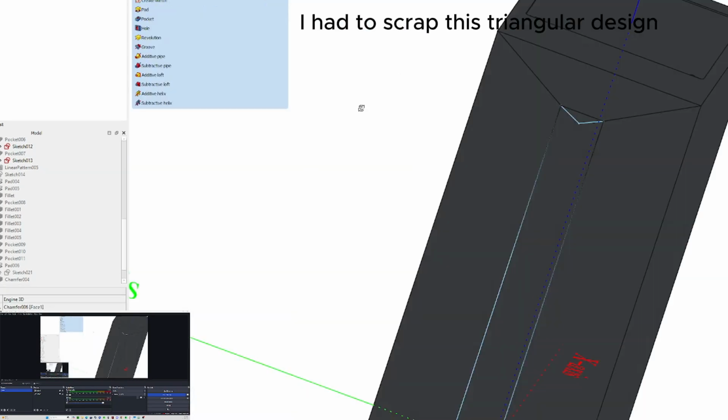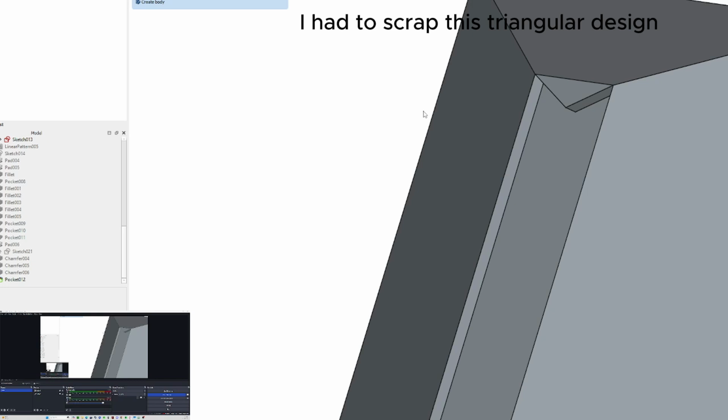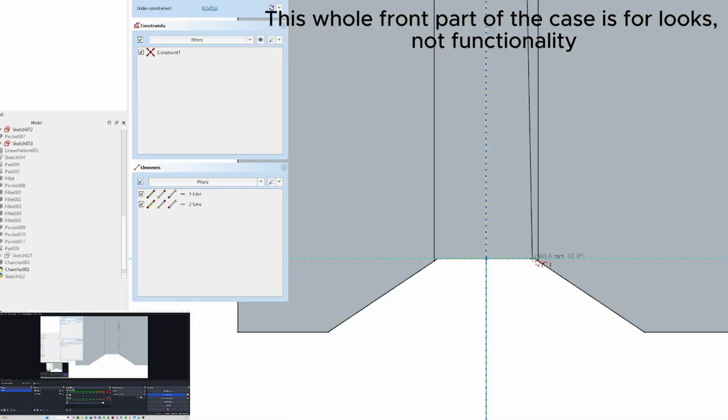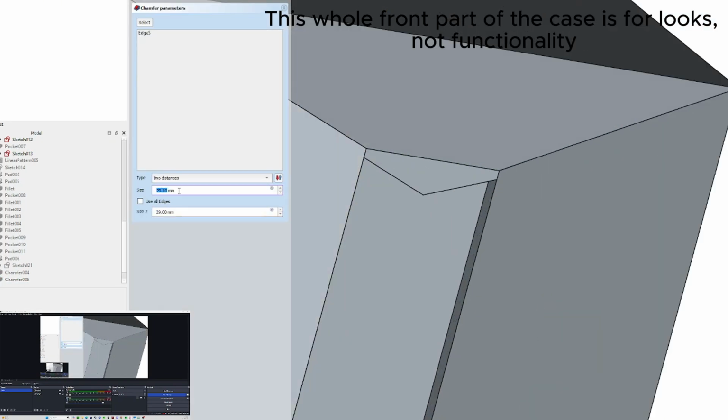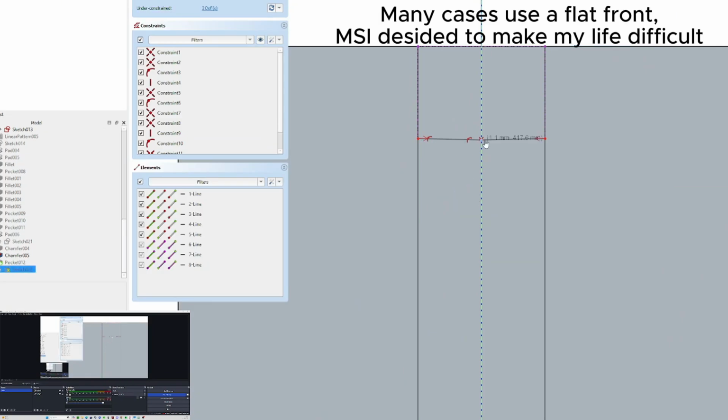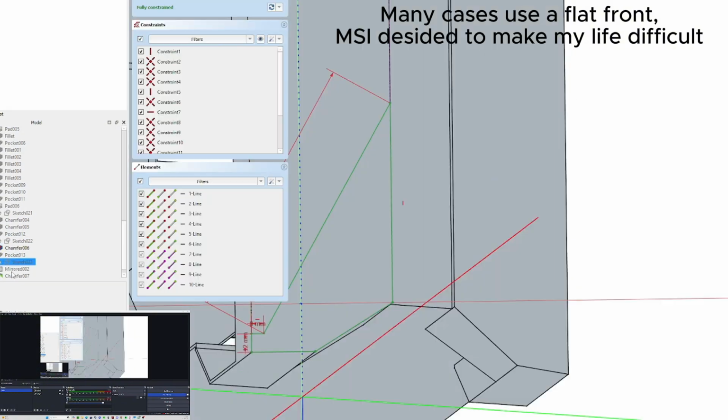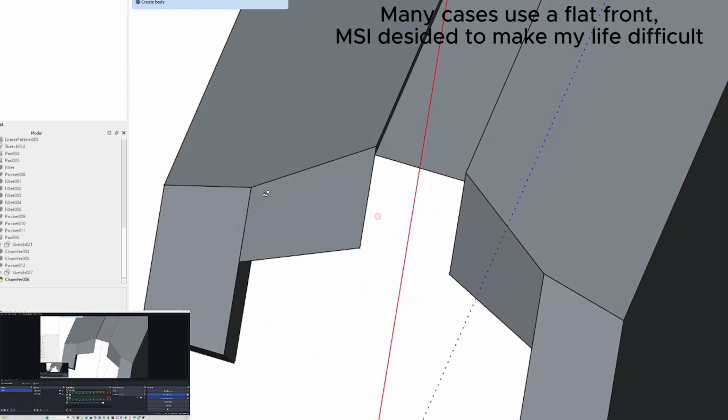The reason why the front part of this case is so complex is only really for looks, not functionality. Most case designs use a flat front face, and I'm finding out why now. This part of the build was extremely frustrating and slow, and MSI decided to make my life quite difficult in this regard.